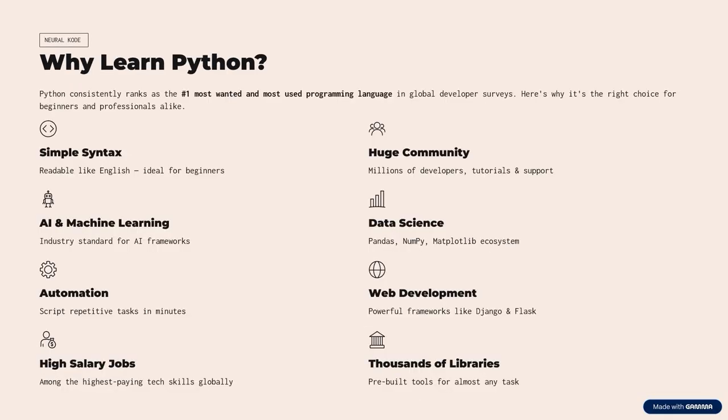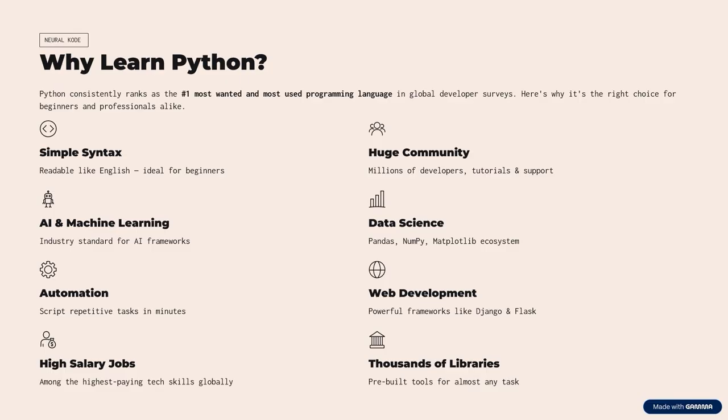So one question always arises, why learn this thing? Similarly, here also, why learn Python? There are various things which help us to know why we should learn Python. Python consistently ranks as the most wanted, most used programming language in global developer surveys. Here it is the right choice for beginners and professionals alike. Basically, it has simple syntax. A person can read it like English. It is very much ideal for beginners. Beginners can learn it easily.